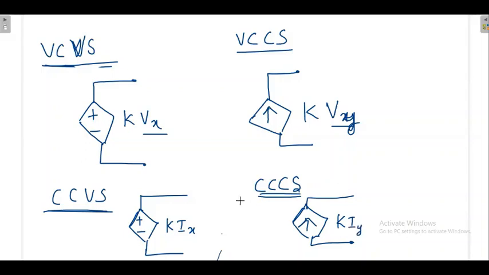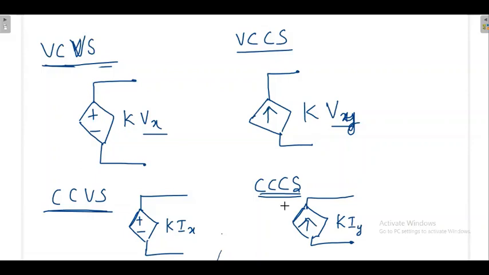Now you have some idea on all of them. Again, really we do not know what K is. K is like a number everywhere. Vx means the voltage in some part of the circuit. Here also voltage in some part of the circuit. Here also current in some part of the circuit. Here also current in some part of the circuit.